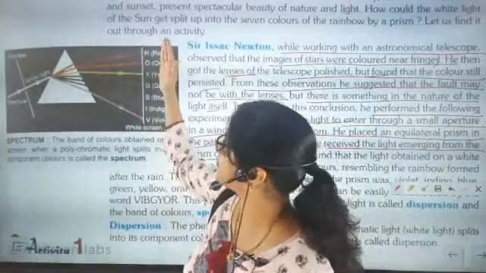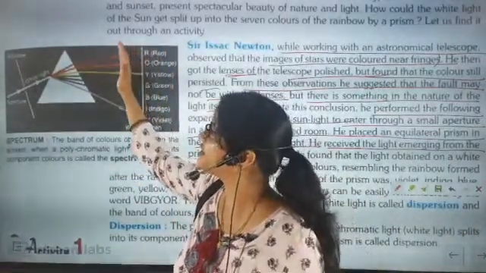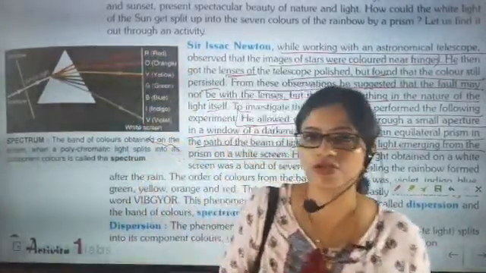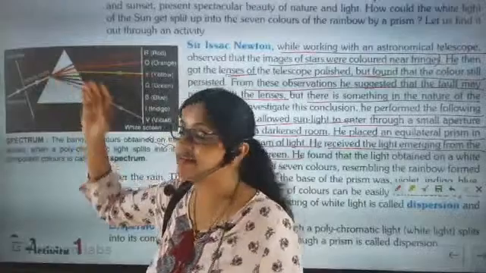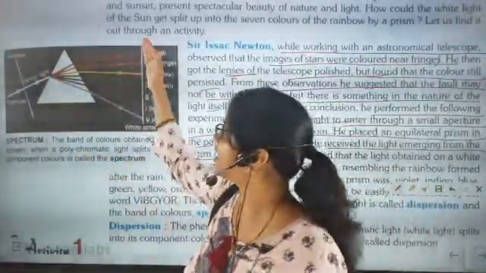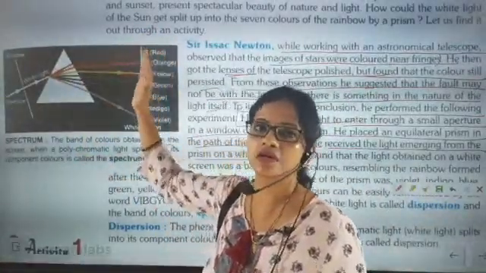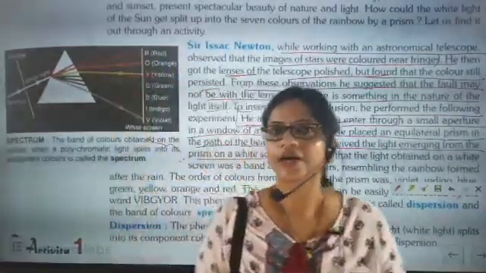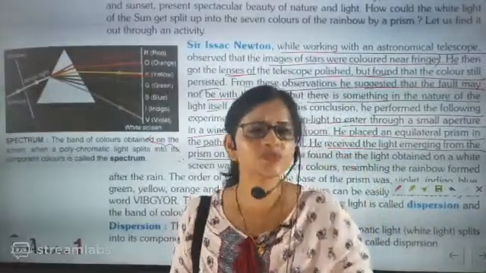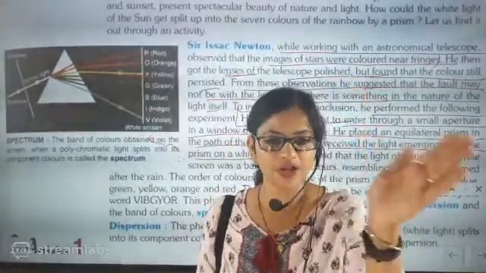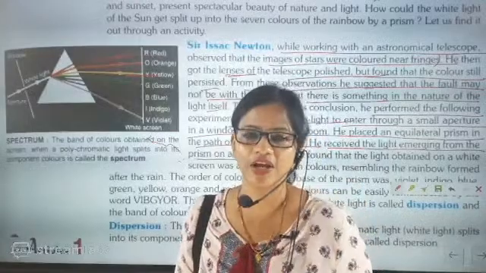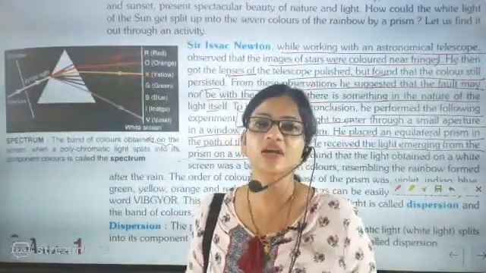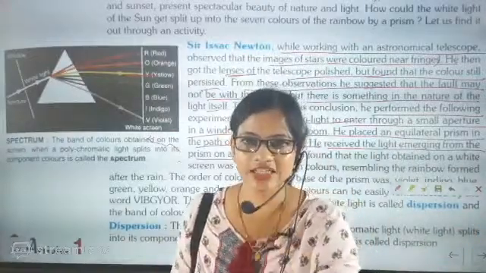Then he kept one screen here, beta, and started adjusting the screen. Now what happened? To his surprise, when the light that entered the prism was taken on a screen, it was split into 7 colors. This splitting of light into 7 colors after refraction is called dispersion of light.